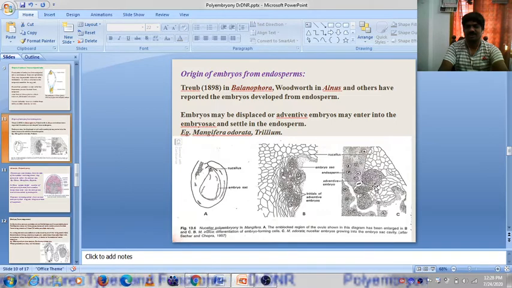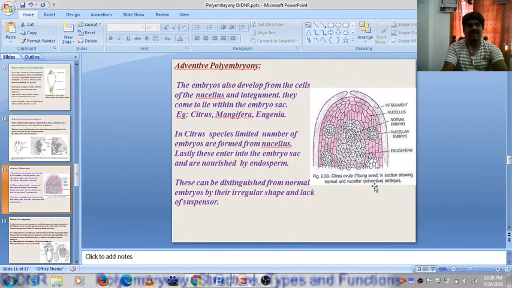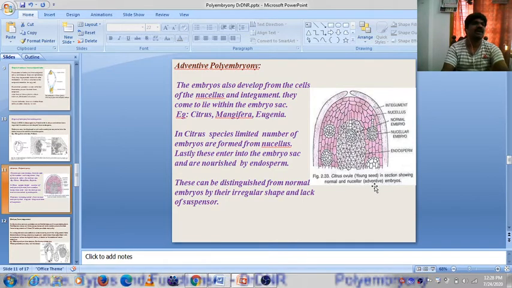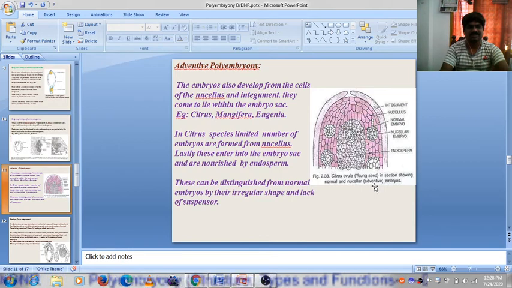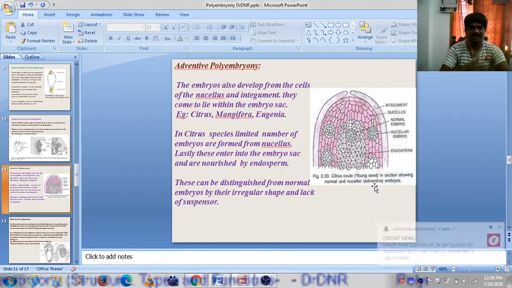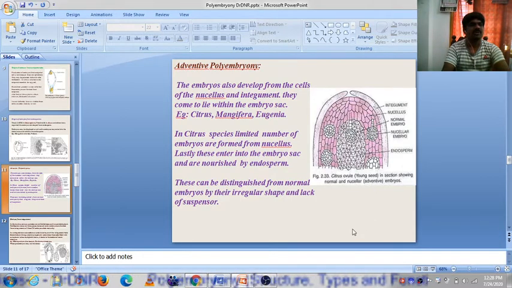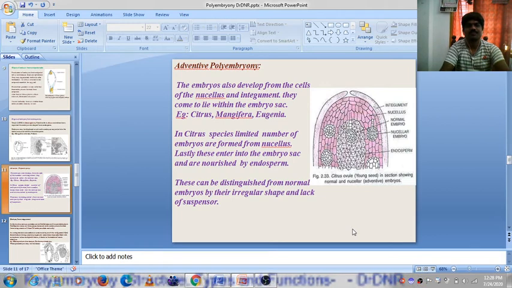Here you can see in the Mangipara indica. Then adventitious polyembryony. The embryos also develop from the cells of the nucellus and integument. They come to lie within the embryo sac. Just outside, adjacent to the embryo sac is the nucellus, and above the nucellus is the integument, which covers the ovule. These two also may form the embryo sometimes. These are adventitious embryos.